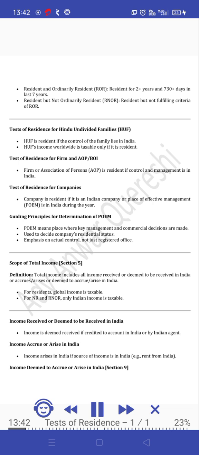Test of residence for companies. Company is resident if it is an Indian company or its place of effective management, POEM, is in India during the year. Guiding principles for determination of POEM. POEM means the place where key management and commercial decisions are made. Used to decide the company's residential status. Emphasis on actual control, not just registered office.